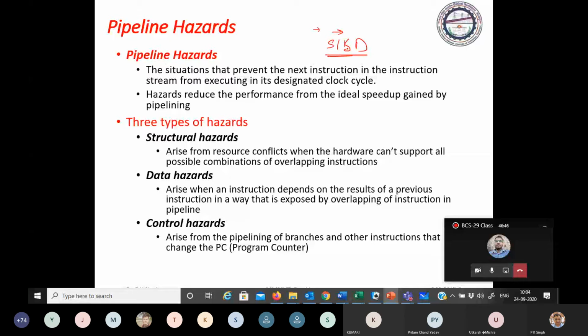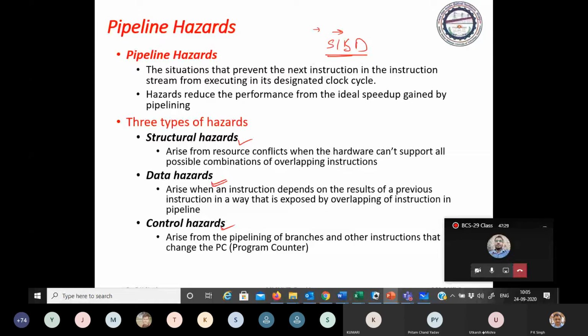So we have 3 types of hazards. One is structural hazard, second one is data hazards, and third one is the control hazard. Data hazard is due to the dependence structure of a program due to data flow.